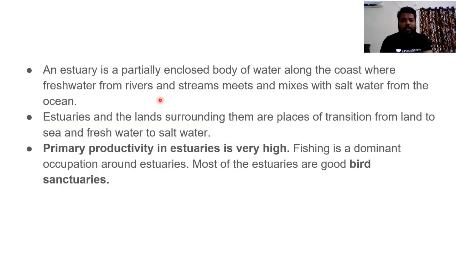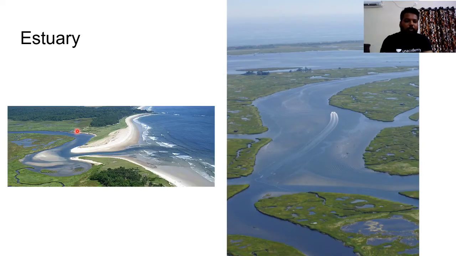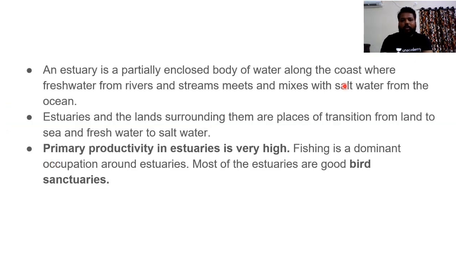If you see the importance, estuary is a partially enclosed body of water along the coast where fresh water from the rivers and streams meet and mixes with the salt water from the ocean. Do remember this direct definition, you can write it in your mains examination as well. Estuaries and the land surrounding them are places of transition from land to sea and from fresh water to salt water.